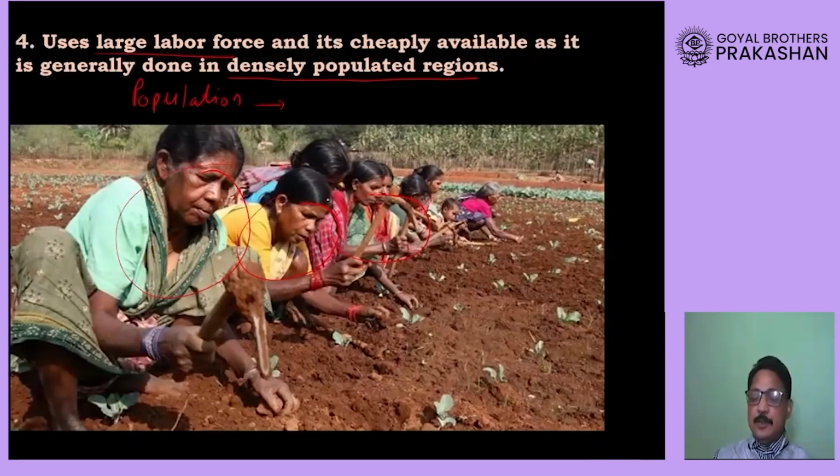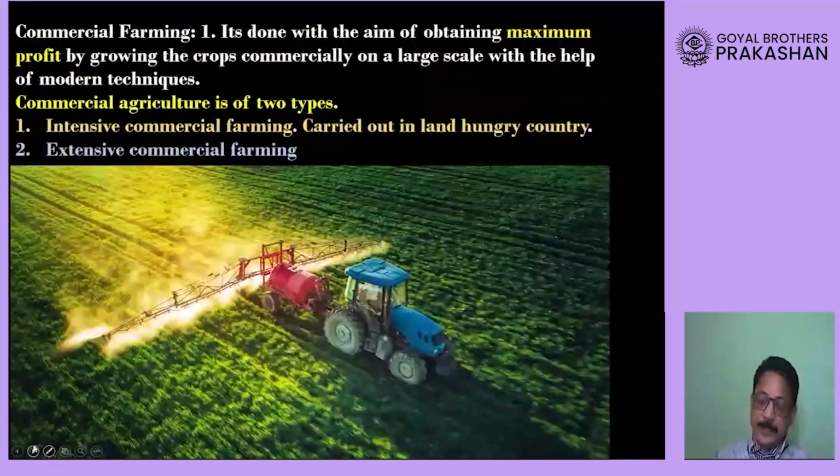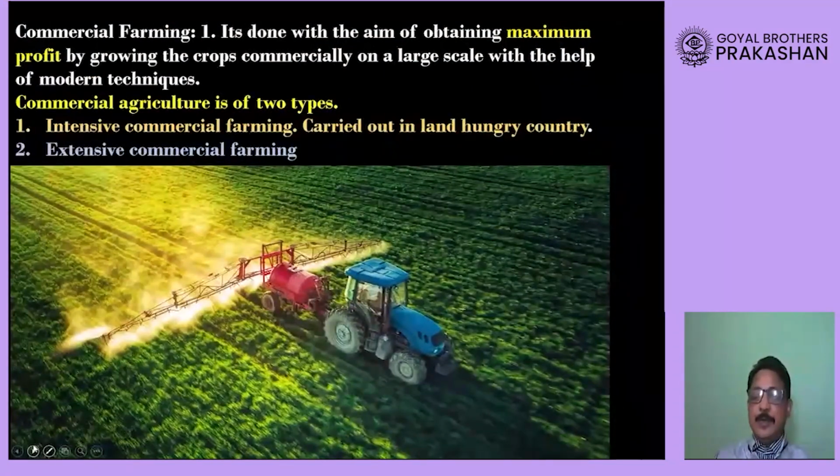So cheap labor, labor who are ready to work for less money, is easily available for carrying out agriculture. So the farmer in intensive agriculture will use a lot of labor force in order to increase the overall income.